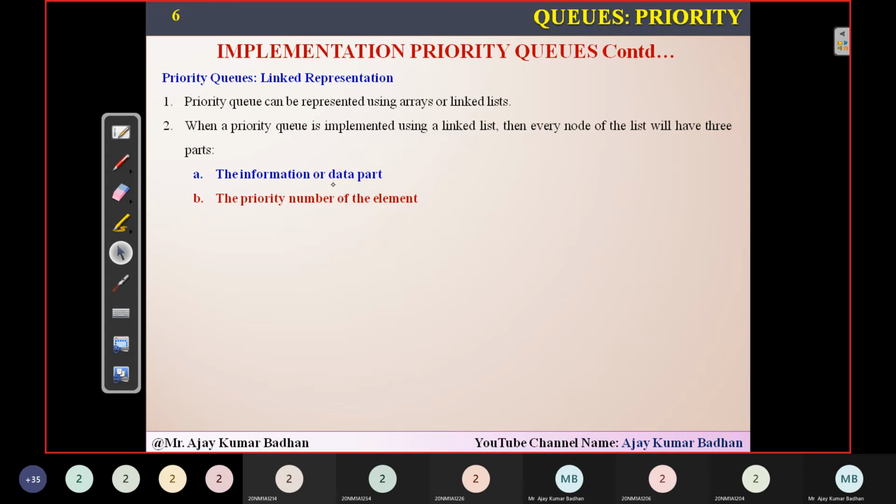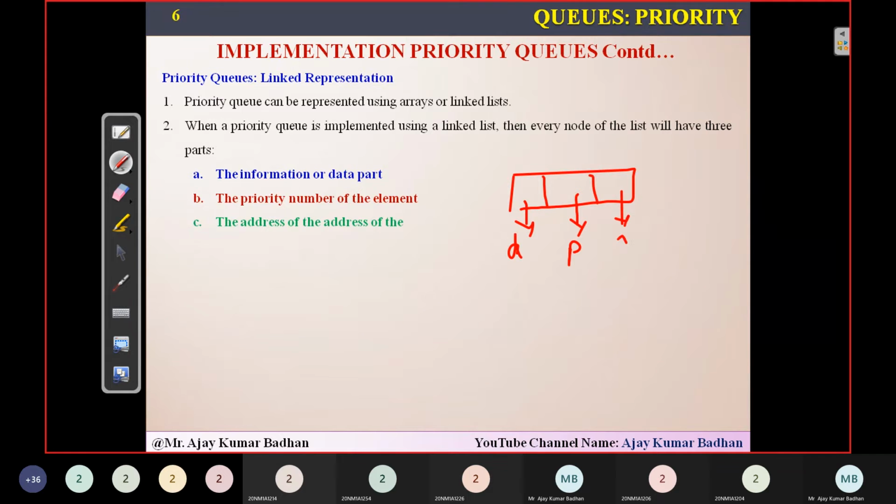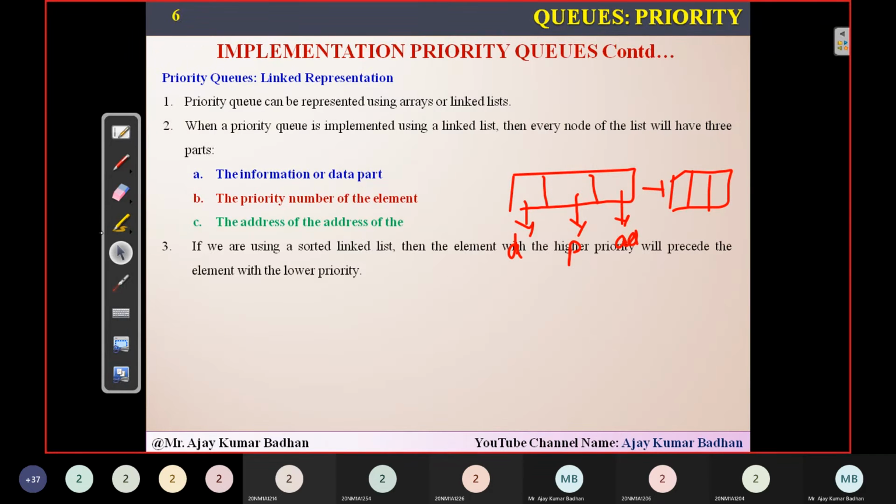So first is the information part or data part, as I told you. So first one is the data part. Second one is priority. So this is for priority. And then what about the third one? The address of the next block. So this is the address. Address for what? The next node, whichever we are having. So this is the way how we exactly represent this particular thing.